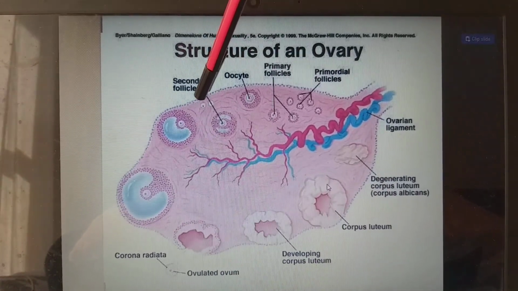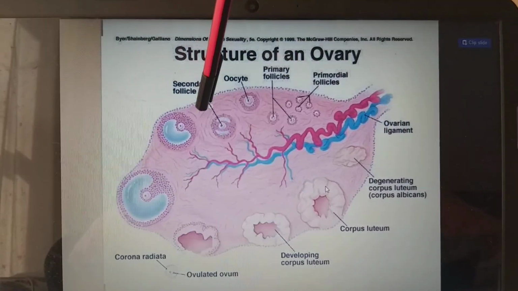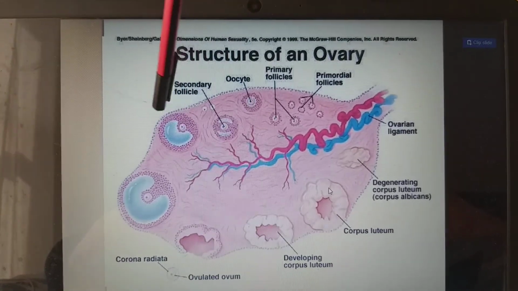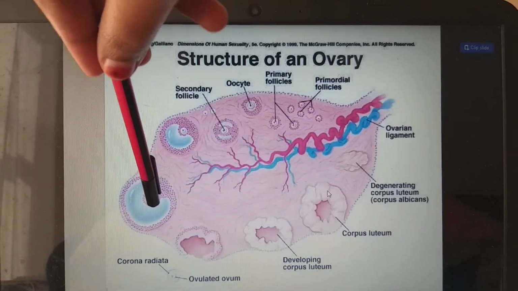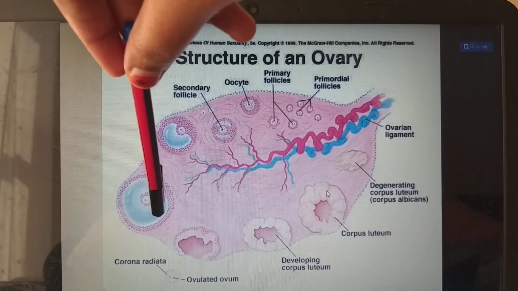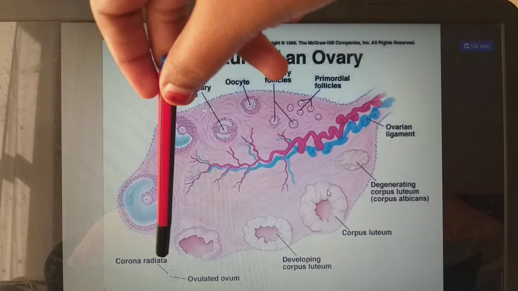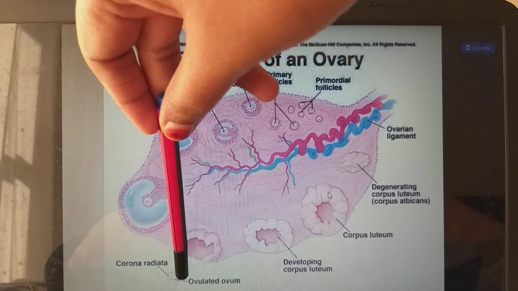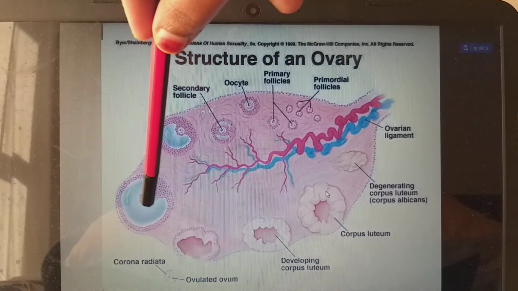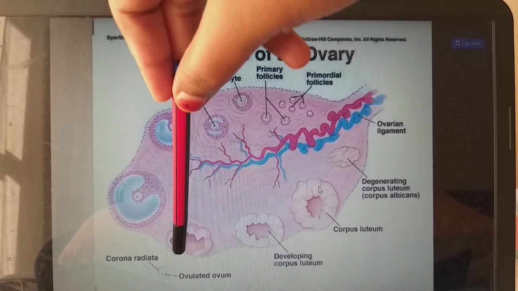Now the secondary follicle develops into the tertiary follicle. The tertiary follicle finally develops into the Graafian follicle. The Graafian follicle will rupture and release the ovum. So through the ovulation process, the ovum is released from the Graafian follicle.